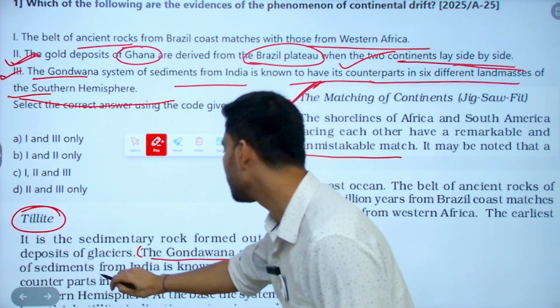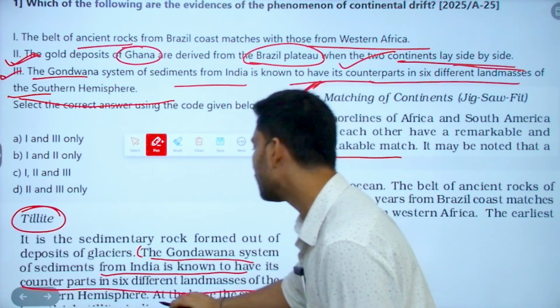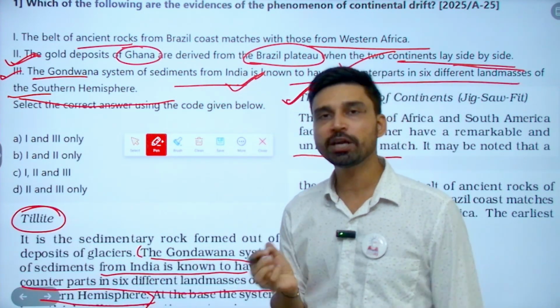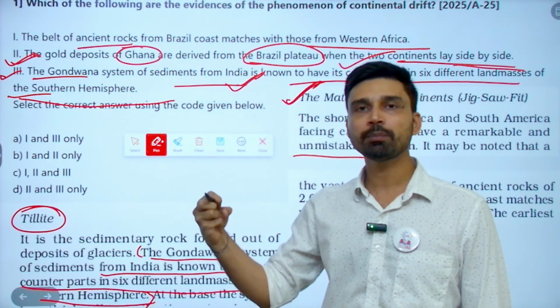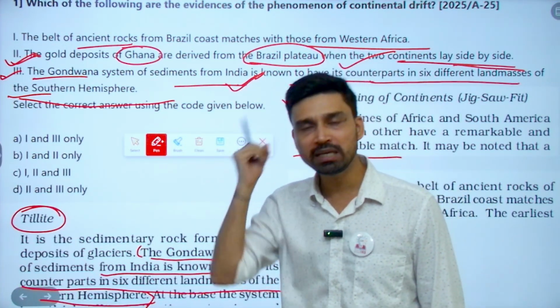Gondwana system of sediments from India is known to have its counterpart in 6 different land masses of the southern hemisphere. Can you see? UPSC did not even change anything. Exact statement taken from one of the paragraphs of NCERT is put here. And it's not that only one example I have given you. I have given you multiple such examples.